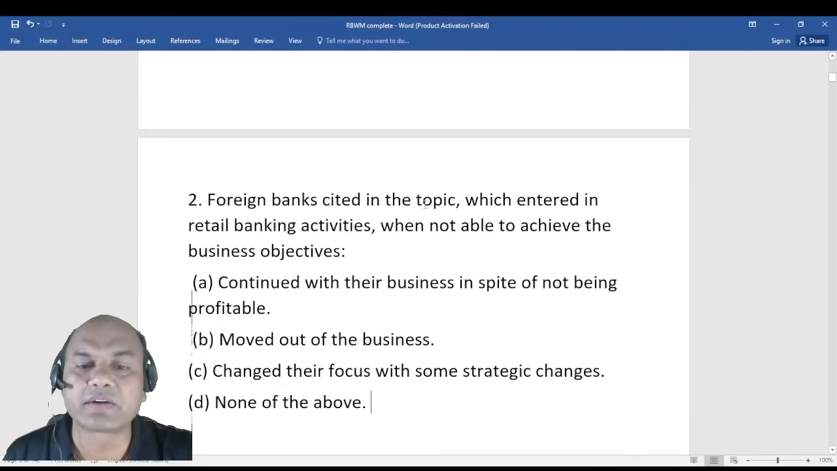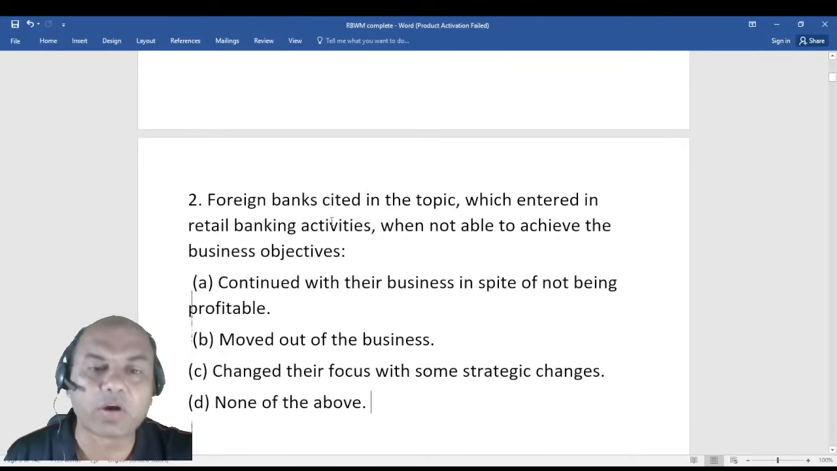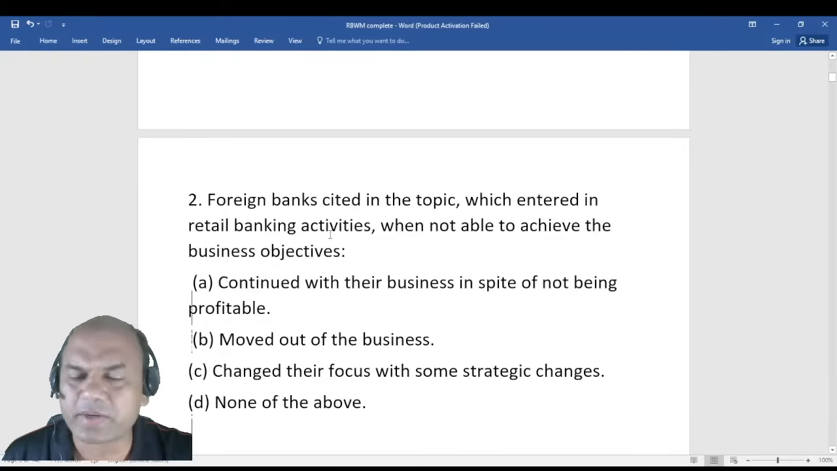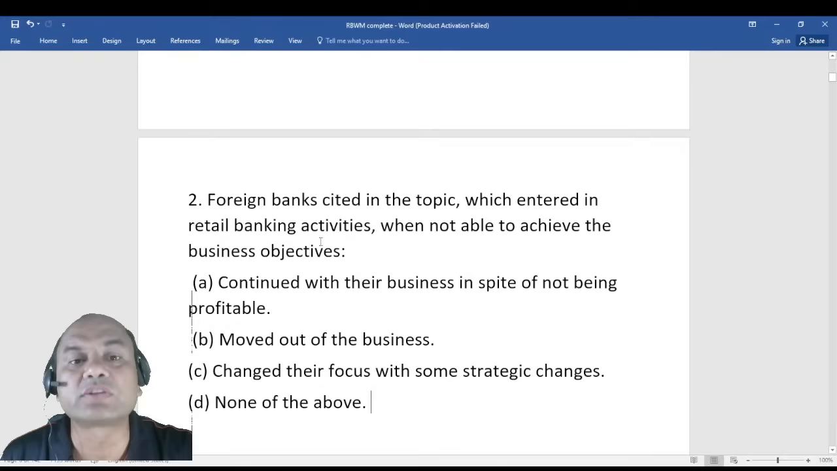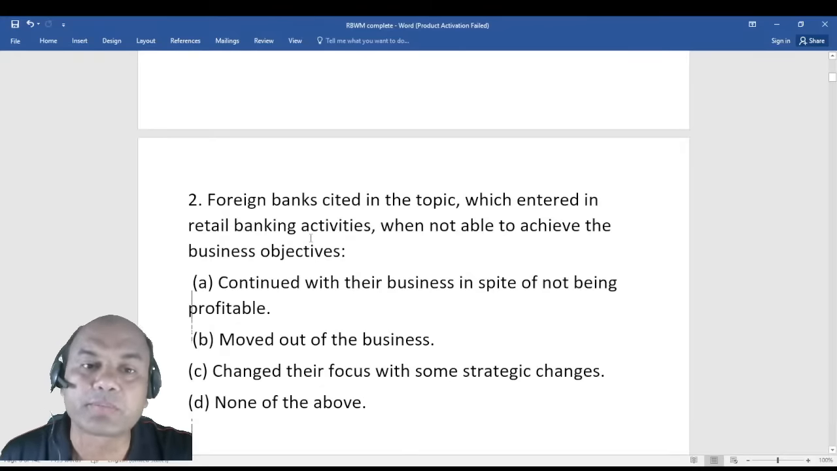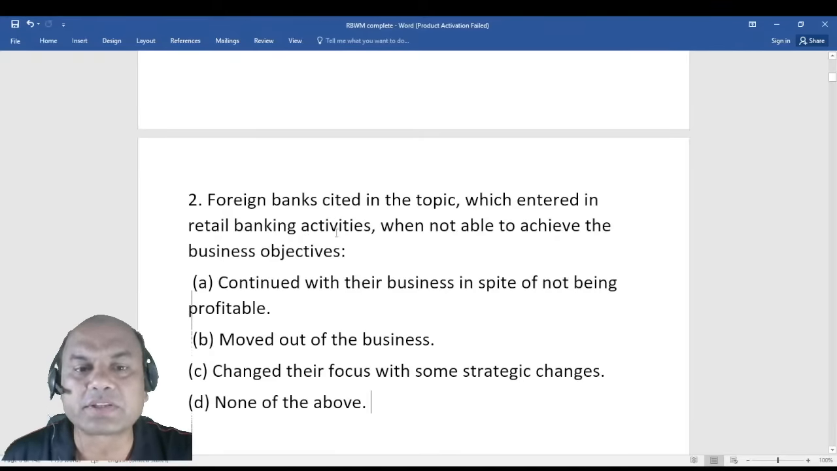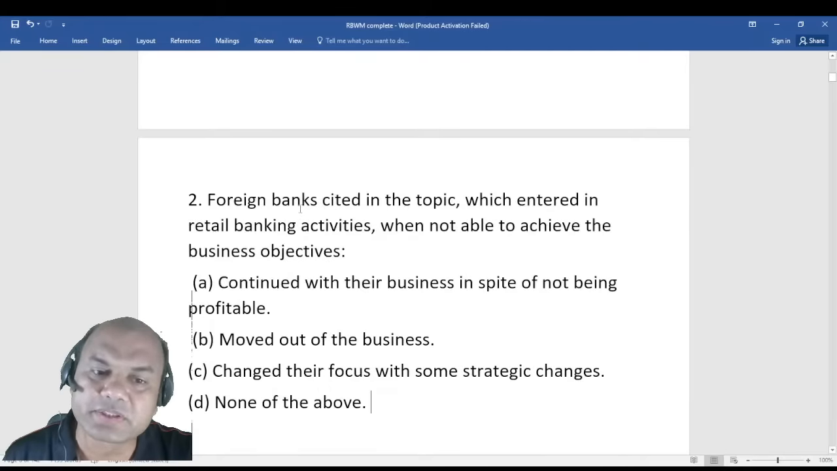Foreign banks cited in the chapter, which entered into retail activities, were not able to achieve the business objectives. So what did they do? If foreign banks are not able to achieve the business objectives, see here, there's a difference. Indian banks, all the nationalized banks, even if we face certain losses, we continue with the business. Why? Because we are here for the common welfare of the people. But foreign banks, what do they do? They are here for profits. Once they see there is no business, what do they do?